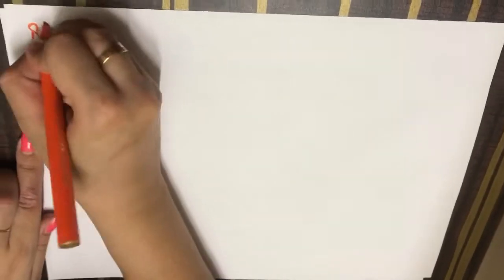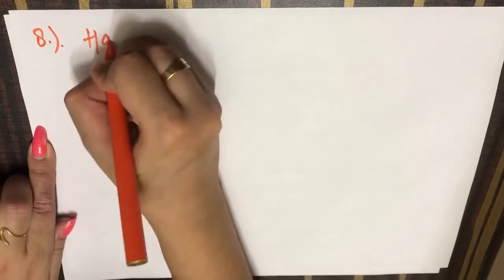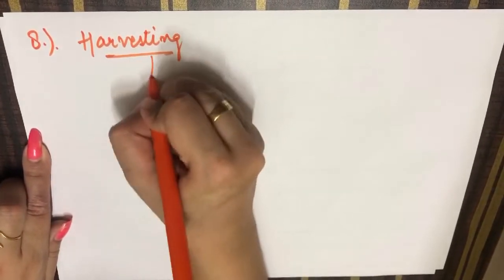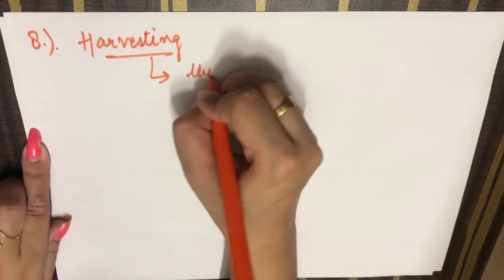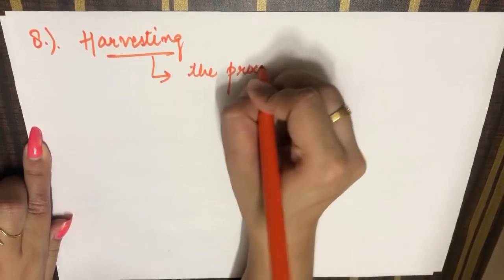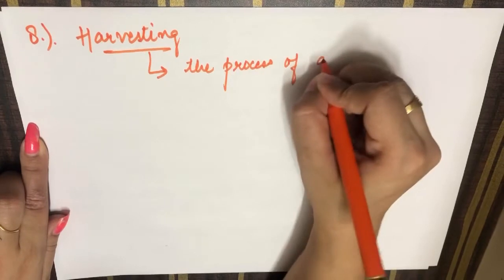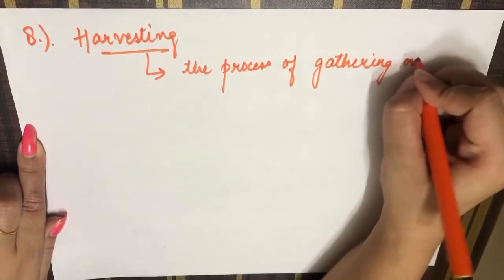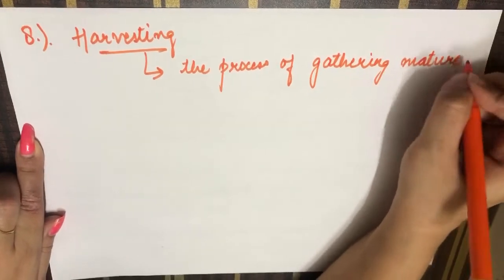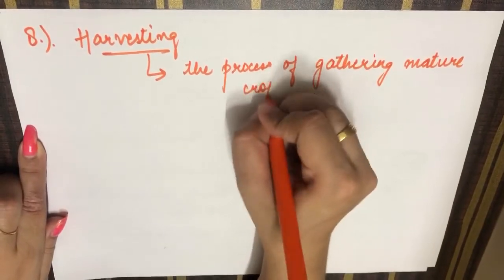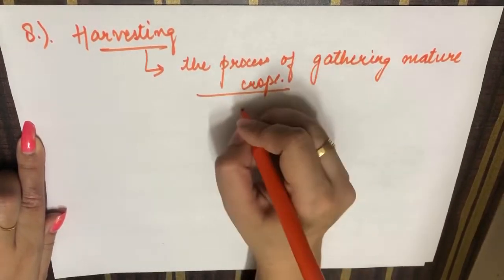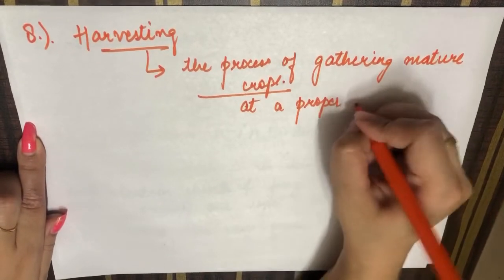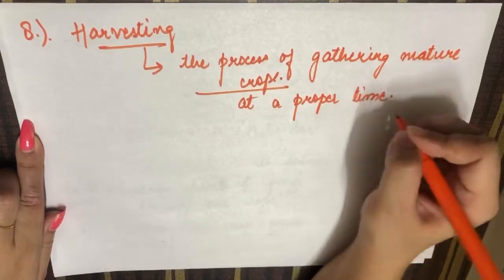Next point, in this we will harvest, or you can say harvesting. Now what is harvesting? Harvesting means the process of gathering mature crops, and in short we can say also the cutting of mature crops. It is being done at a proper time, when our crops are mature.